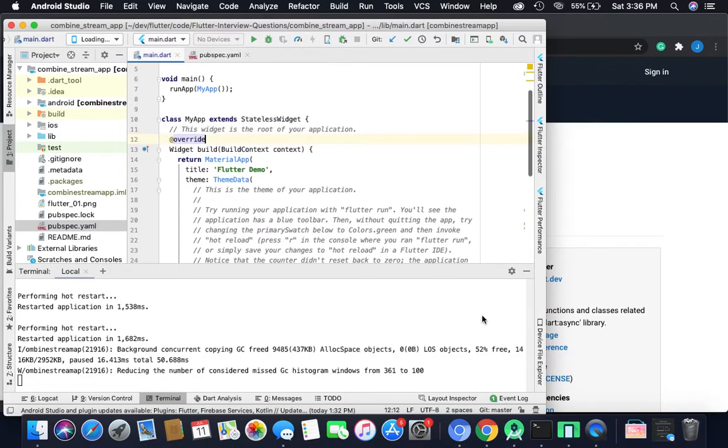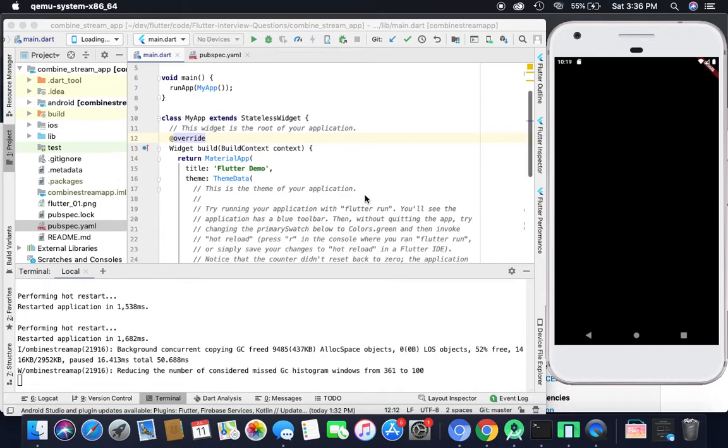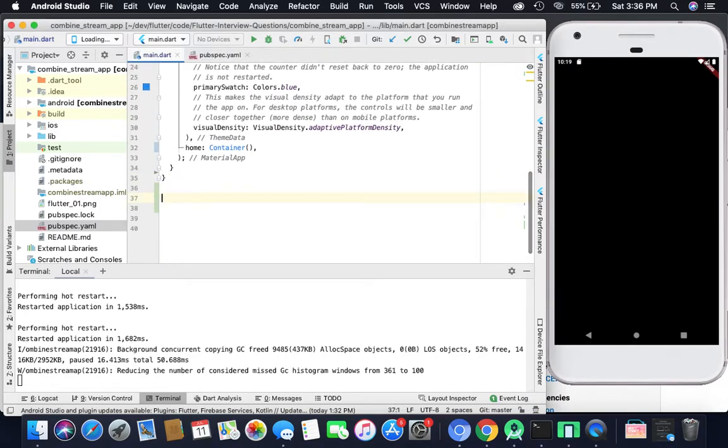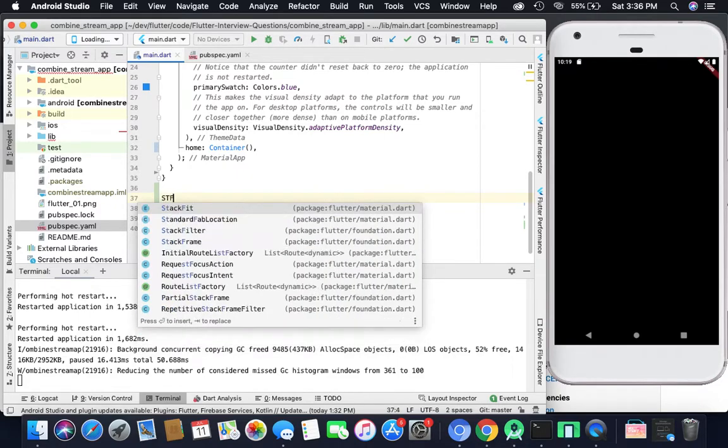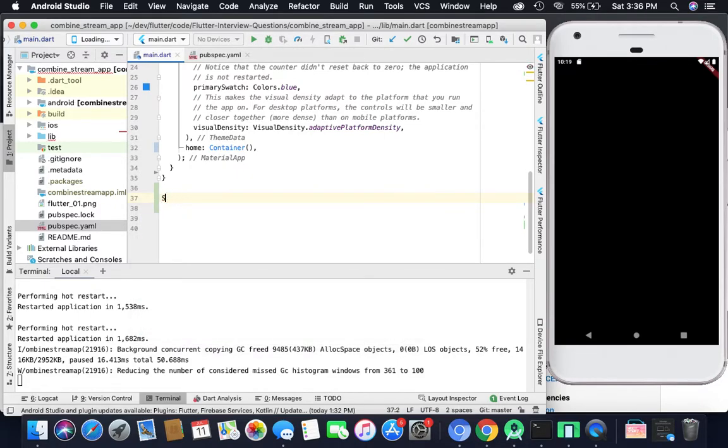Okay, so now we will create a sample application for it. First of all, create a stateful widget.